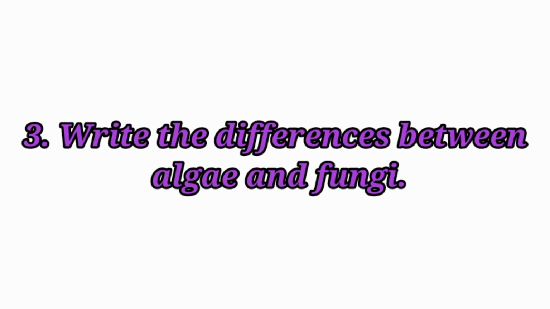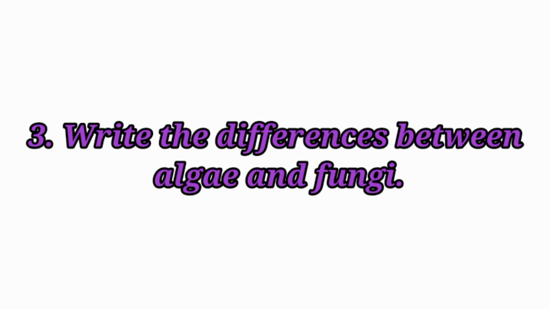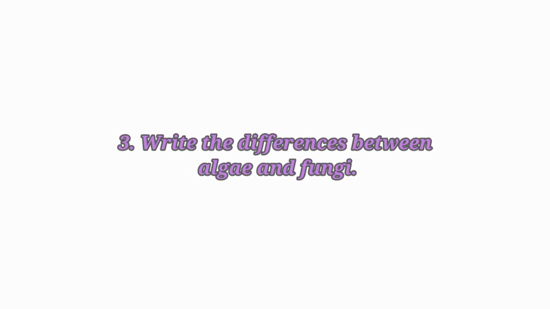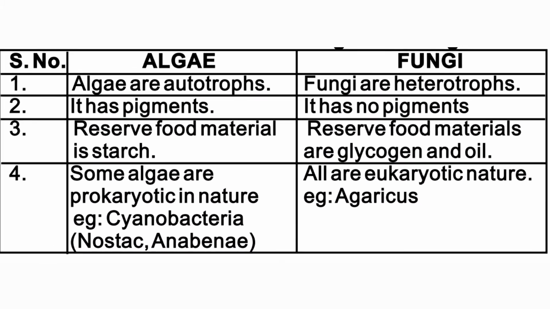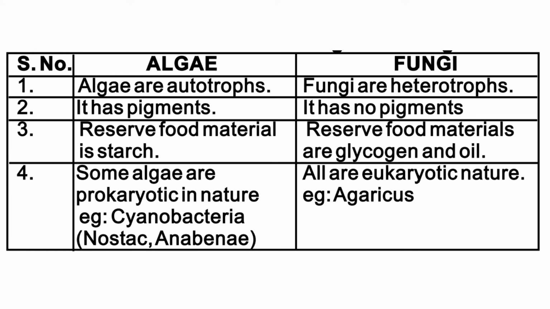Third question. Write the differences between algae and fungi. Algae, fungi. Algae are autotrophs. Fungi are heterotrophs. Algae have pigments. Fungi have no pigments. Algae reserve food material in starch. Fungi reserve food materials are glycogen and oil.